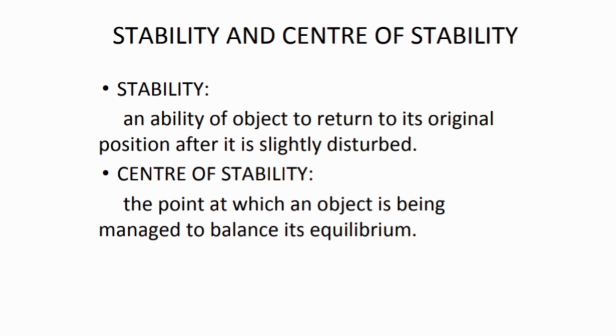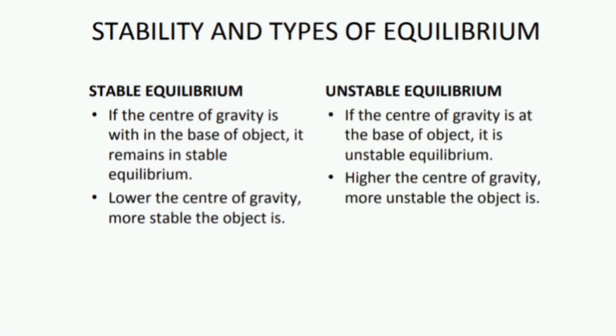Stability and center of stability. Stability is the ability of an object to return to its original position after it is slightly disturbed. Center of stability is the point at which an object is managed to balance its equilibrium.